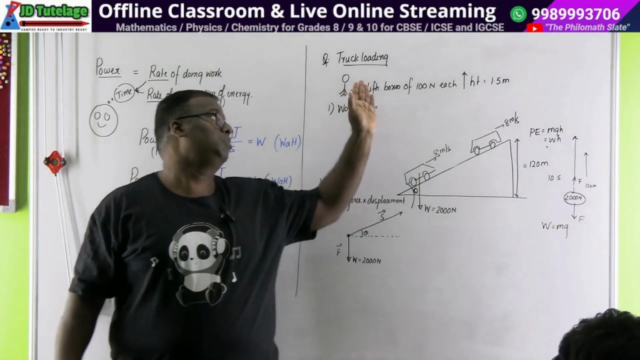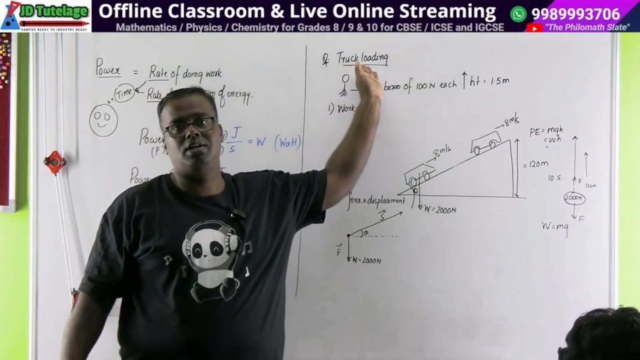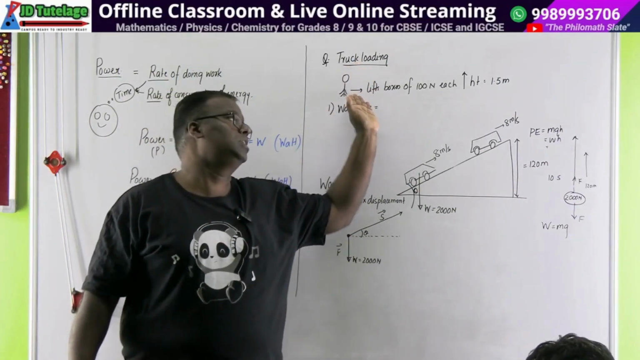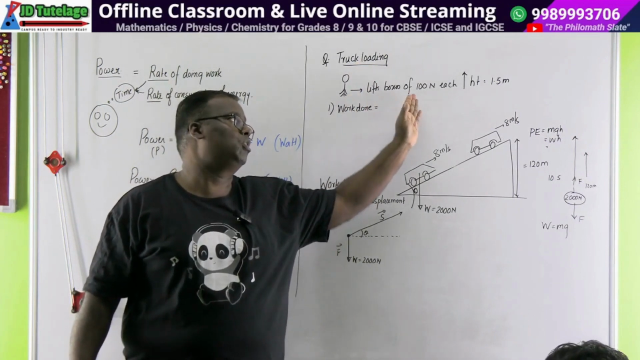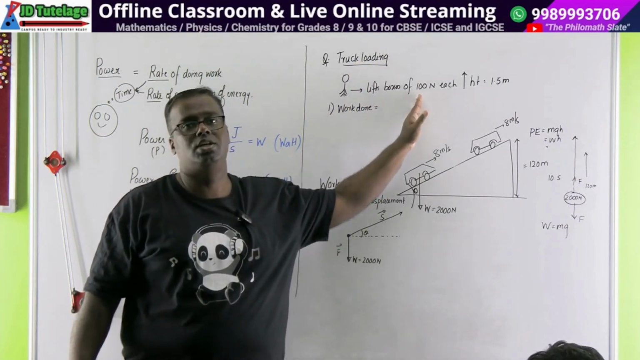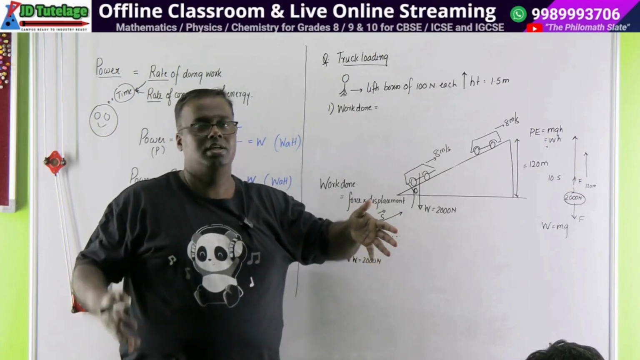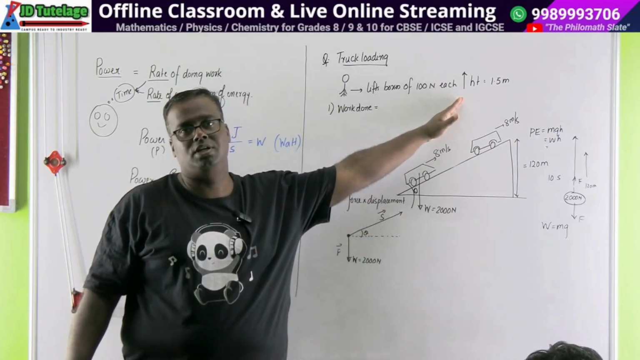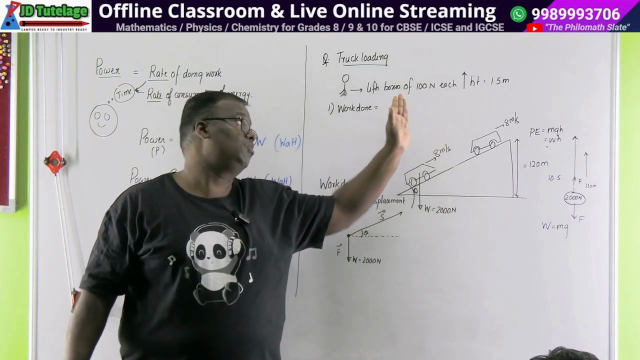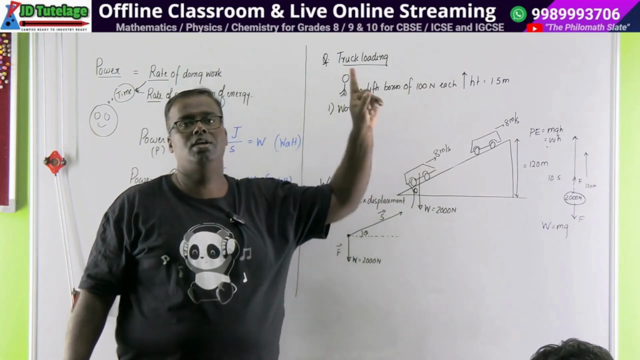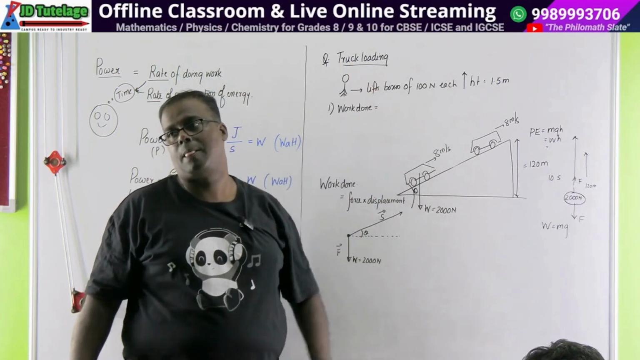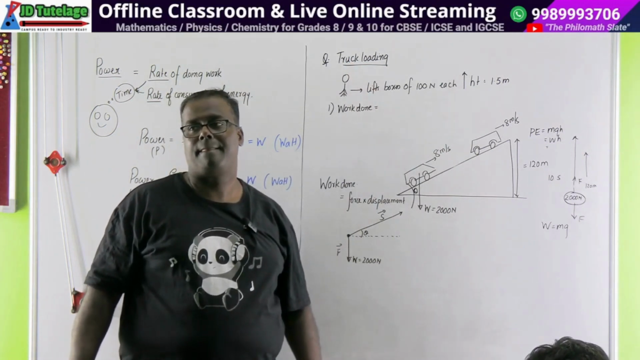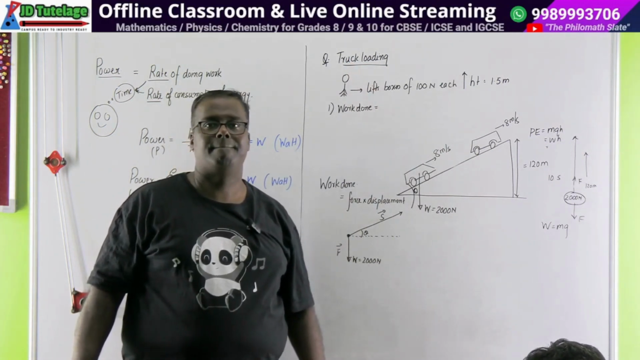The question is simple. There is a truck loading happening. A truck is getting loaded. There is a loader, and the loader lifts boxes which are 100 Newton each, through a height of 1.5 meter. So they have asked: what is the work done in lifting one box? The work done will be 150 joules.